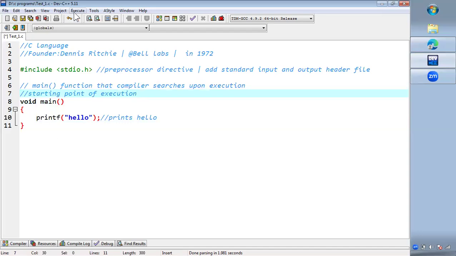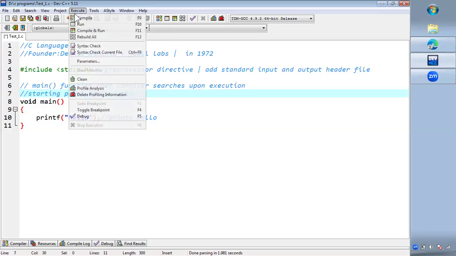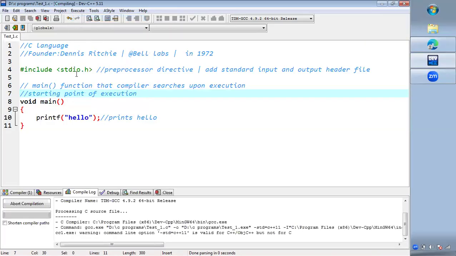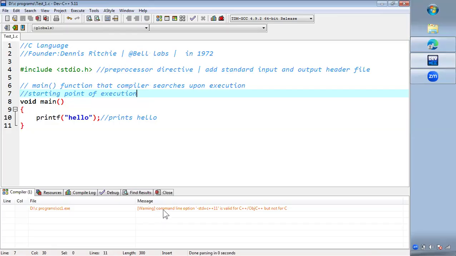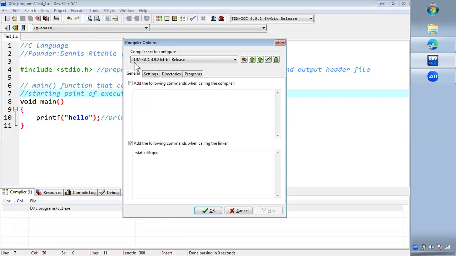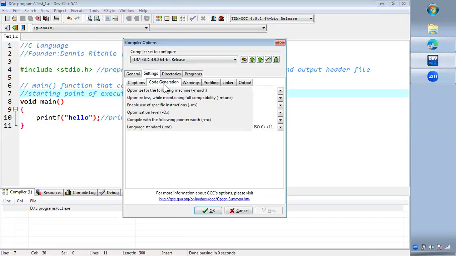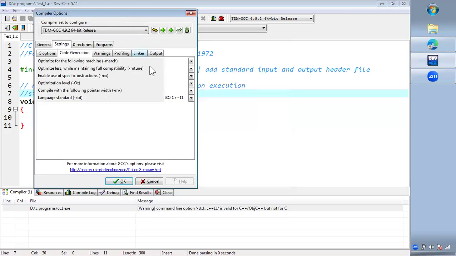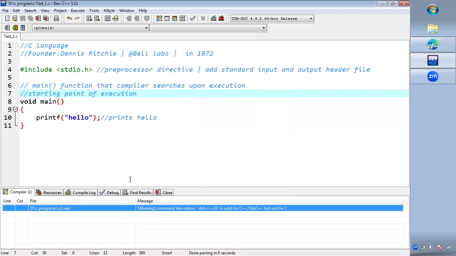Now to execute this, go to the Execute option here. First compile it, or press F9 on your keyboard to compile it. If any errors are present, you will see them here. Here the compiler options are changed, which is for C++ internally. So I need to go to Tools, then Compiler Options, and then in Settings, I can go to Code Generation. And here you can see ISO C++ is selected, so the C++ compiler is selected. I need to change it to C, so I'm giving ISO C99 for now, and OK.